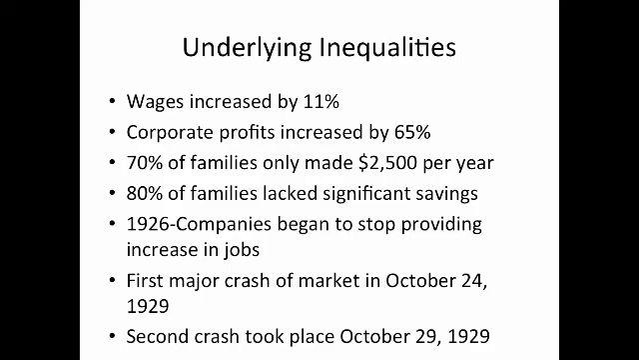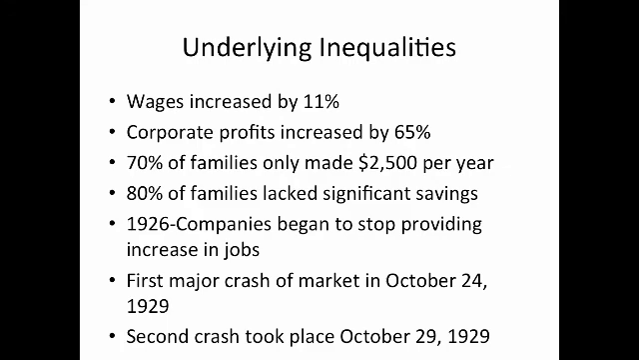However, during the 1920s, there were underlying inequalities. Wages had increased by 11%. Corporate profits had increased by 65%. 70% of families only made $2,500 per year, and 80% of families lacked significant savings. How is this possible given that wages had increased by so much?